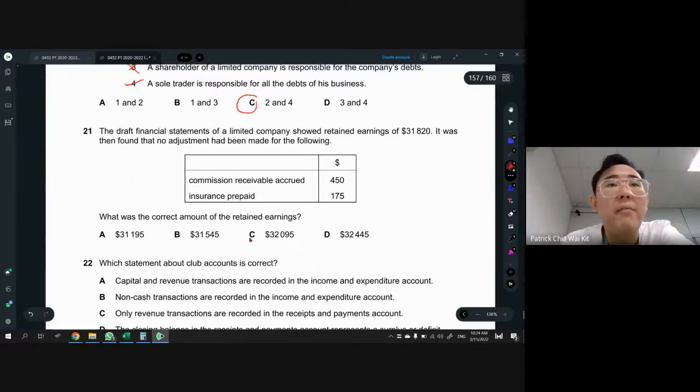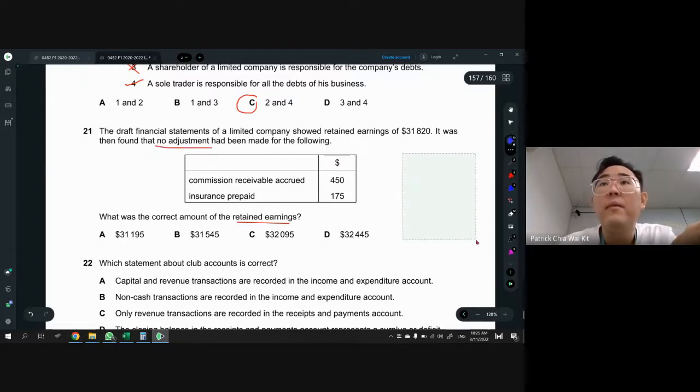What is the correct amount of retained earnings? Retained earnings is technically the same as your profit for the year. The draft is 31,820, and it was found that there was no adjustment. So they did not adjust the following things.